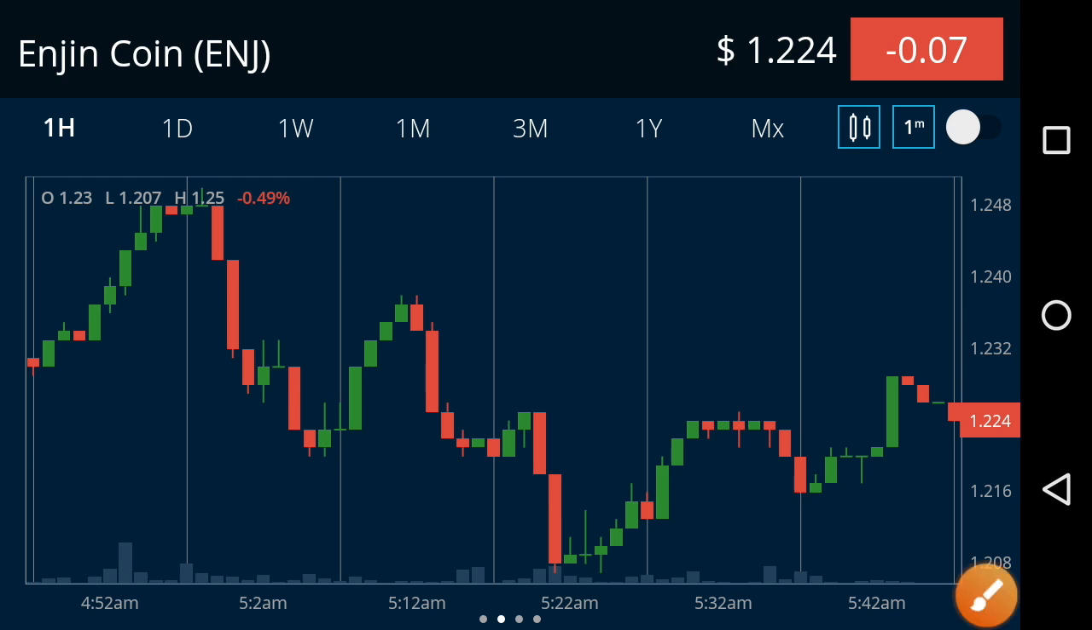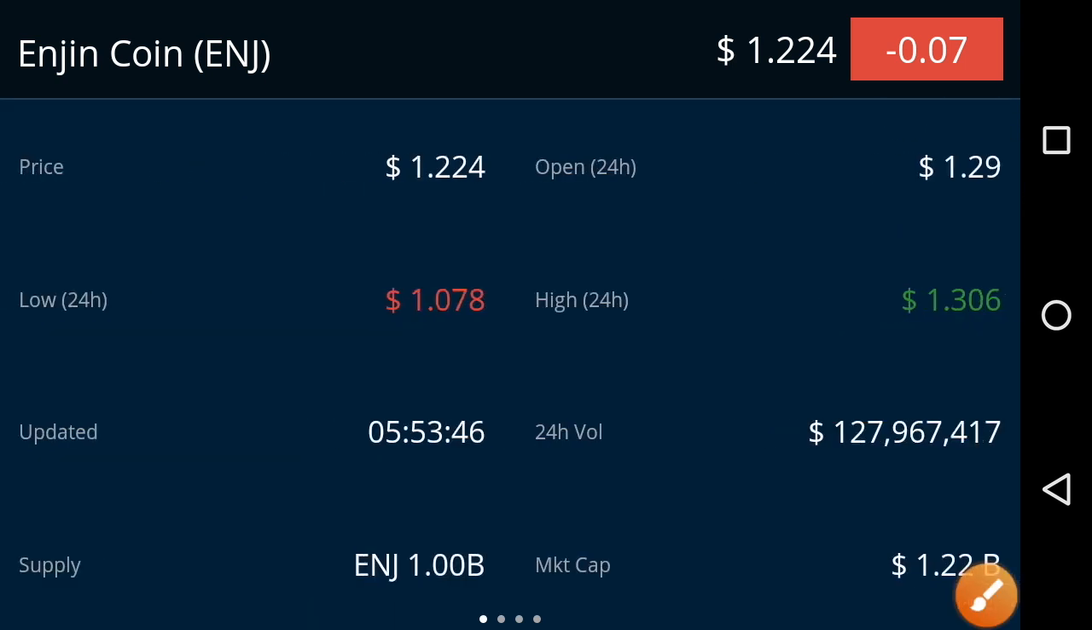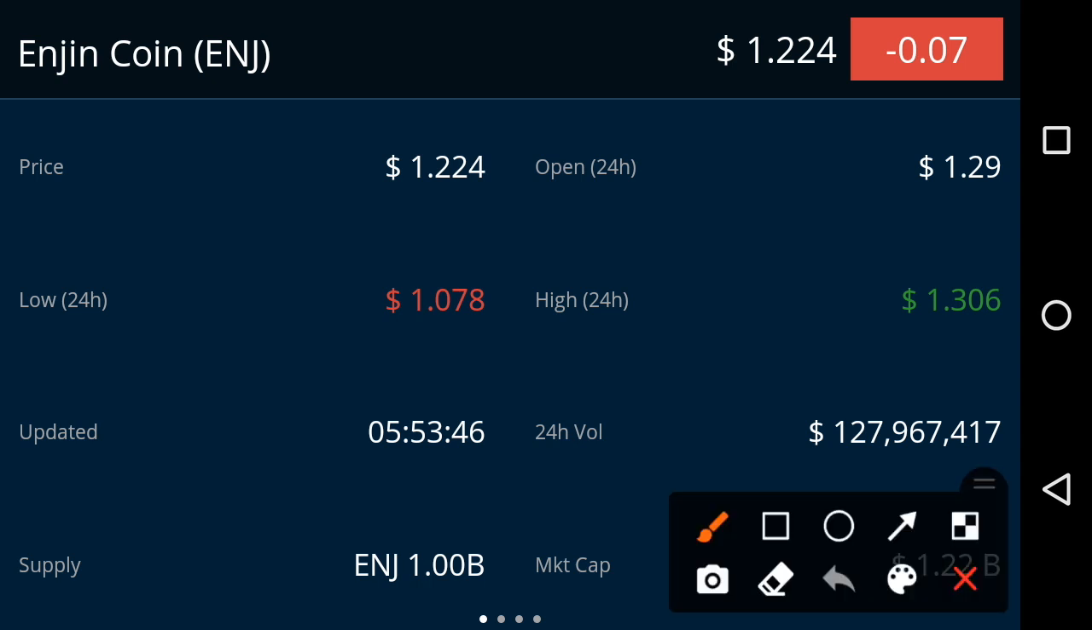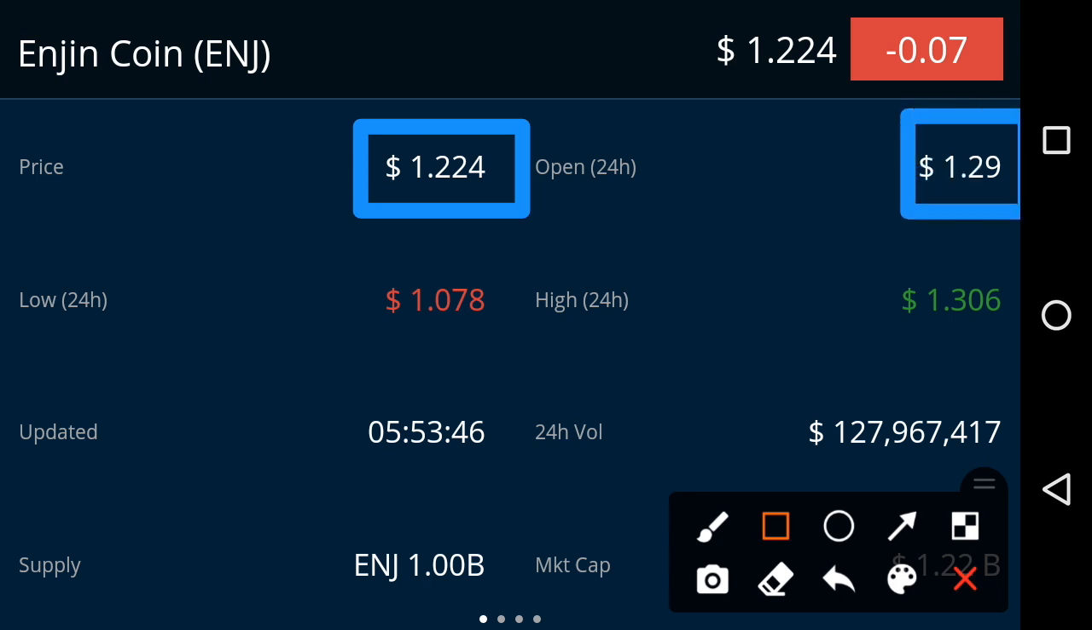See, my friends, the price statistic of the Indian coin. If you look at the latest price of the Indian coin in the market, the latest price is 1.224 USD dollar, friends. That is the latest price of the Indian coin in the market. And if we look at the opening price of the Indian coin in the market, it is 1.29 USD dollar, friends. That is the opening price.